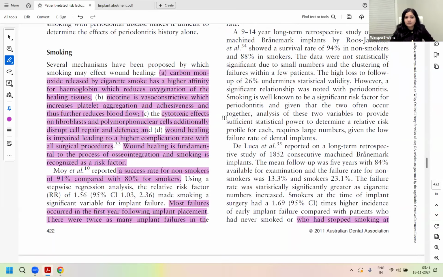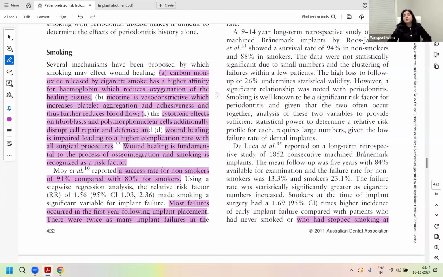Smoking. Is that also a very important factor in the history provided to you? Yes. So smoking is linked with implant failure, right? Success rate for non-smokers is 91%, and in smokers, the success rate is 80%. Again, an absolute contraindication? No. These are the risk factors for the failures.